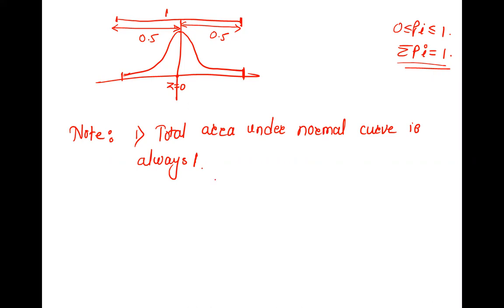Now by using that formula, Z is equal to X minus mu upon sigma, you have to find Z. If Z comes out to be positive, please pay attention, you will plot it on this side. And if Z comes out to be negative, you will plot it on this side. Clear? Yes, ma'am.